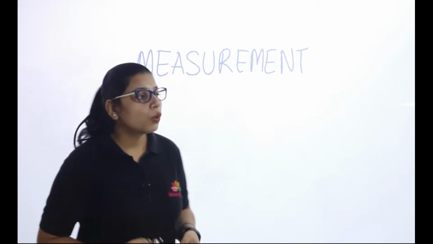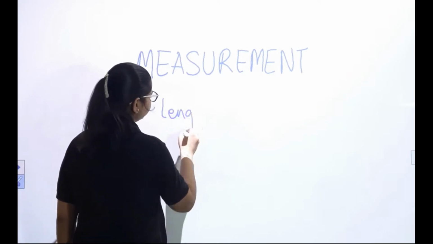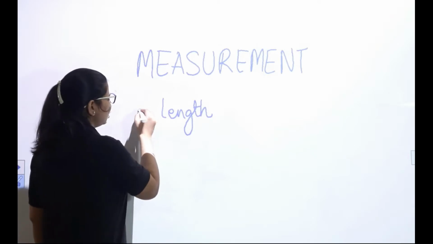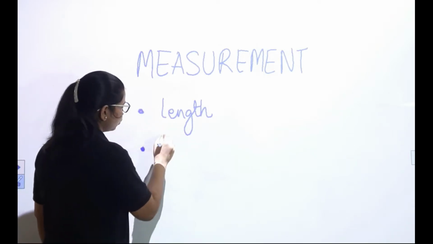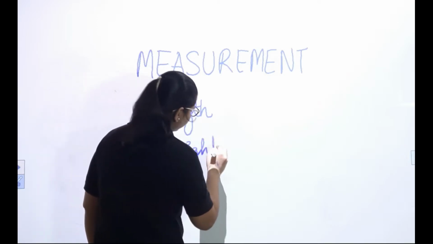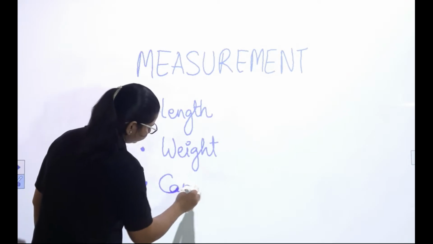Under measurement, we measure length of something, weight of something, and capacity.